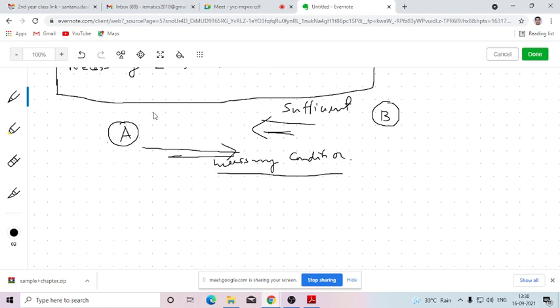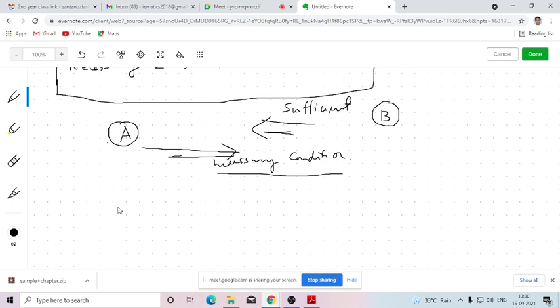So that means there are two kinds of conditions. A is one condition, B is another condition. By assuming B is true, if we can prove that A is true, that is called a sufficient condition. And by assuming that A is true, if I can show that B is true, then it is called the necessary condition. I want to give one example which you have studied earlier.